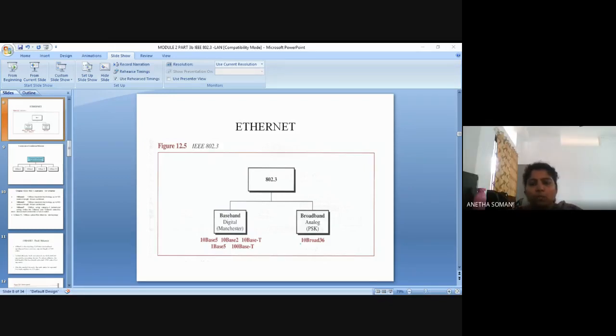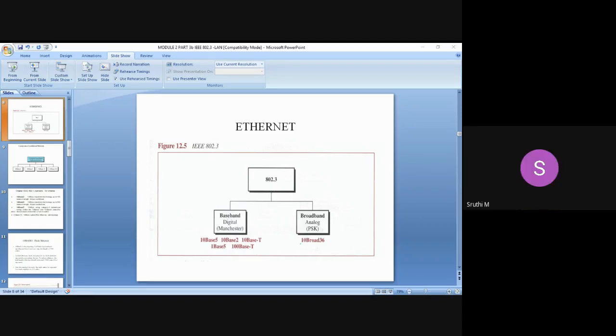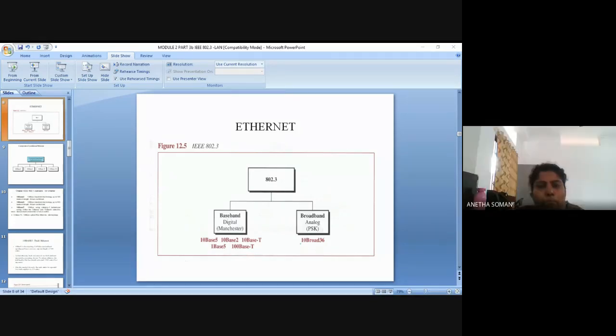Tell me, what are the 4 basic architectures of LAN? Ethernet, token bus, token ring, fiber distributed data interface.